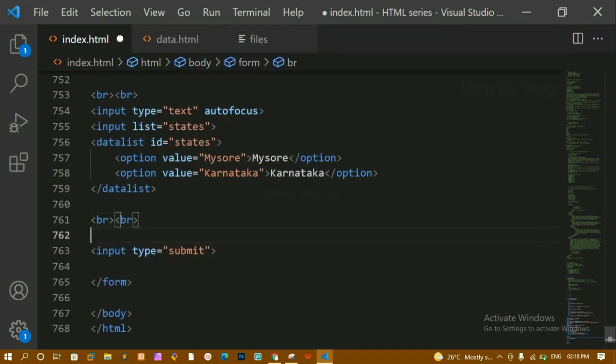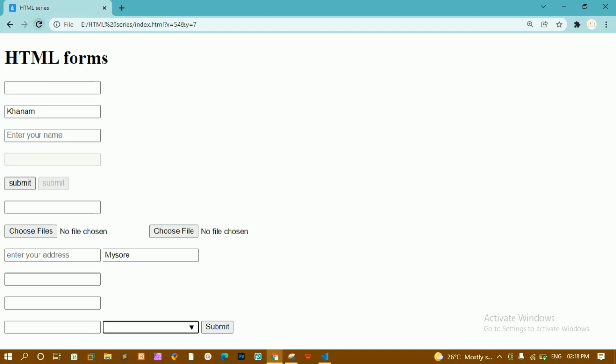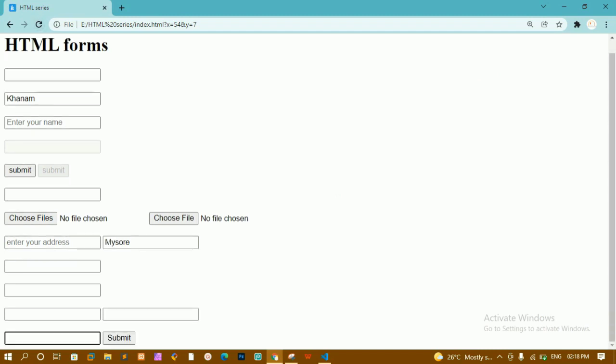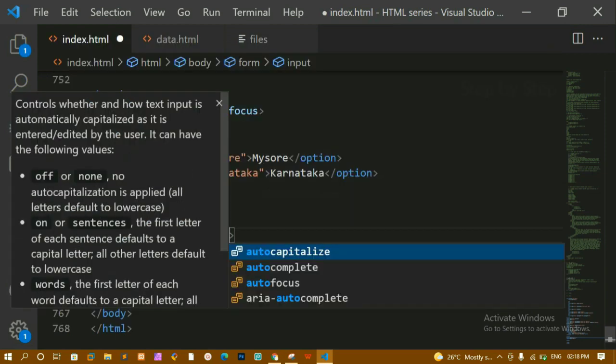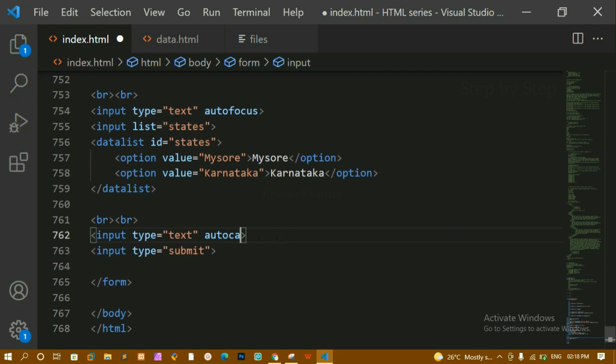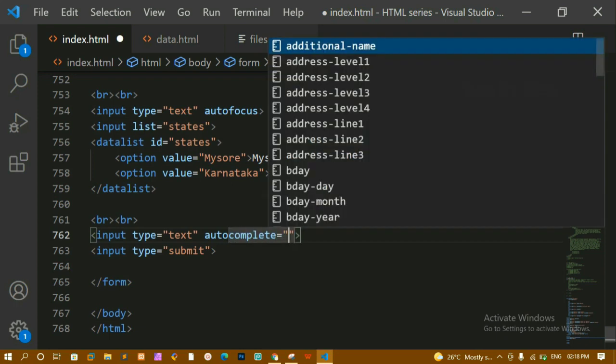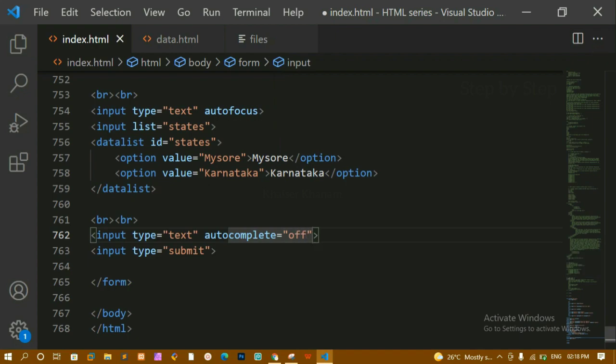Now below this I'm just going to write an input field. Okay, this is the normal text. I'll just show you the output. I'll refresh this. Now whenever I click on this, by default I'm not getting anything. But if you don't want any email ID to be displayed to any user, you can just write autocomplete. Autocomplete is equal to off or on. Based on your requirement you can give.